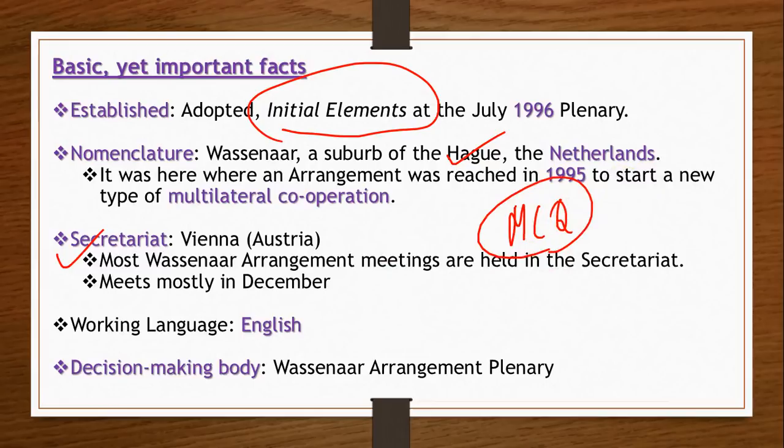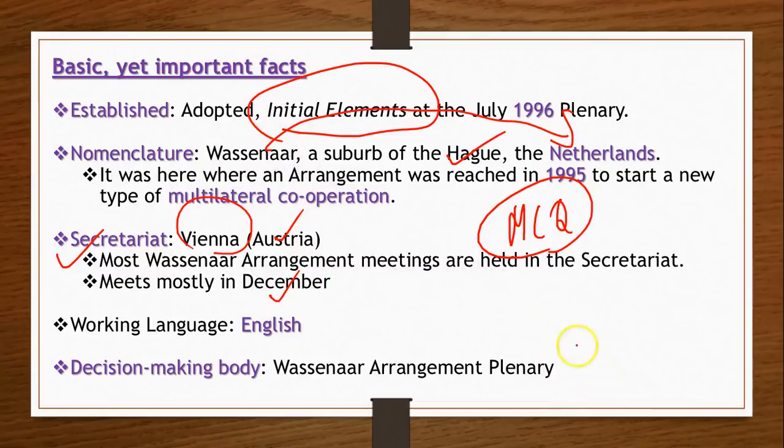So the secretariat of this Wassenaar arrangement is in Vienna, Austria, right? Vienna is a city, Austria is a country. I'm sure you know about this as well. So keep this in mind, that Wassenaar is a place in the Netherlands, but the secretariat is in Vienna, and it is this place where you find all the meetings of Wassenaar participating states. They meet here in Vienna, mostly in December.